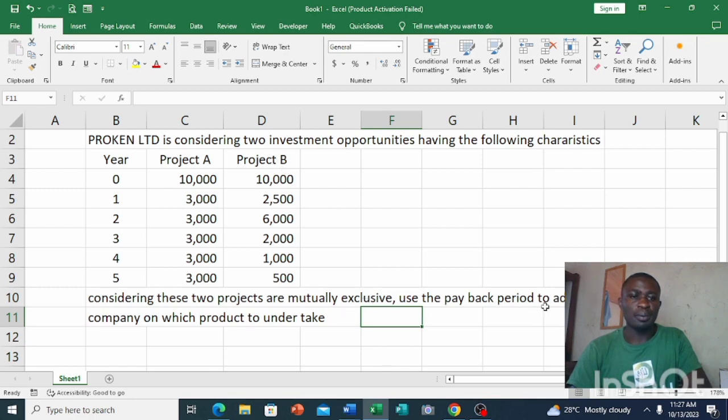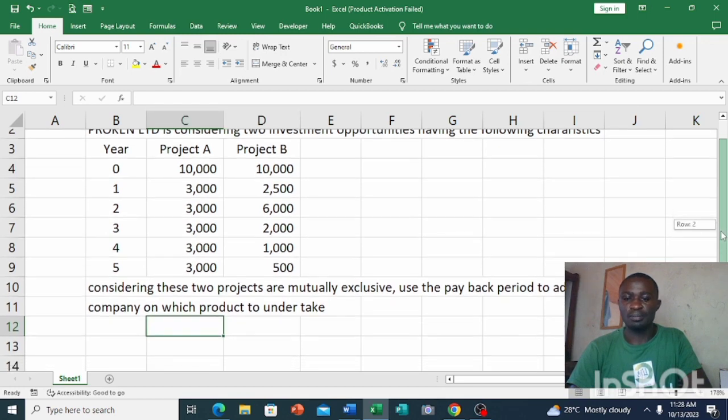So we should use the payback period to advise the company on which project to undertake. Based on this, we are going to advise the company on the one with the shortest payback period, meaning the shortest time to recover the initial outlay. That's the one we are going to consider in this case. Alright, so we are going to proceed.